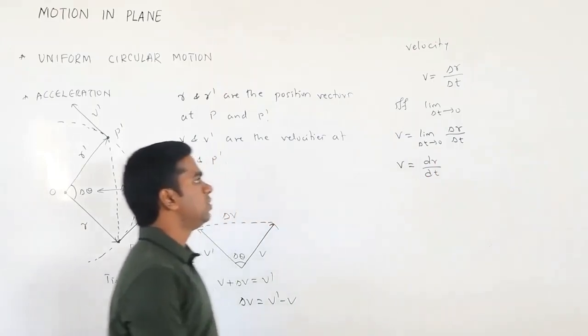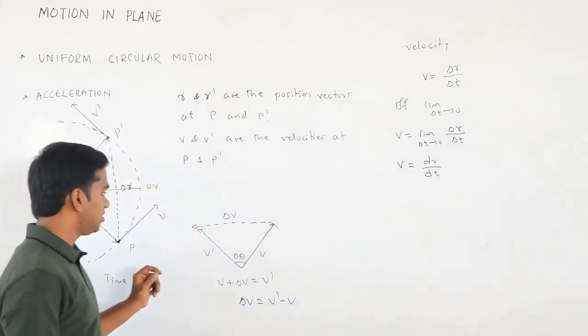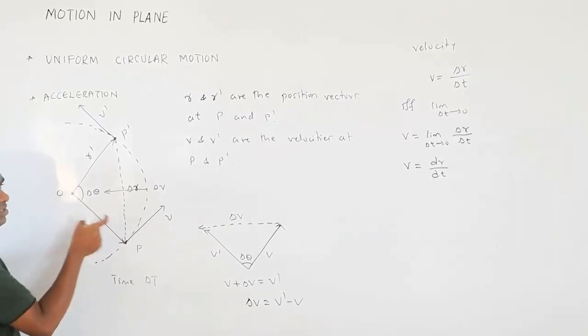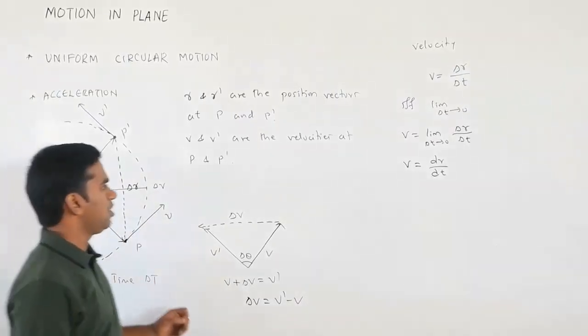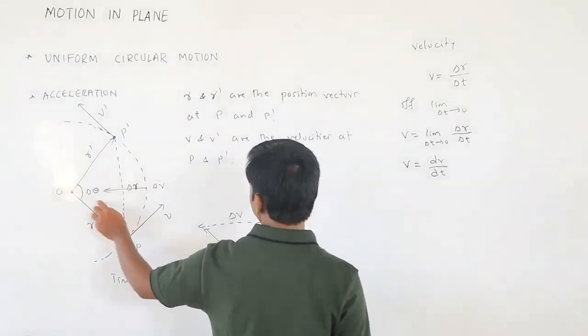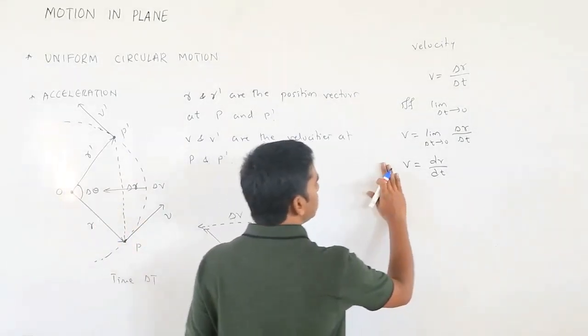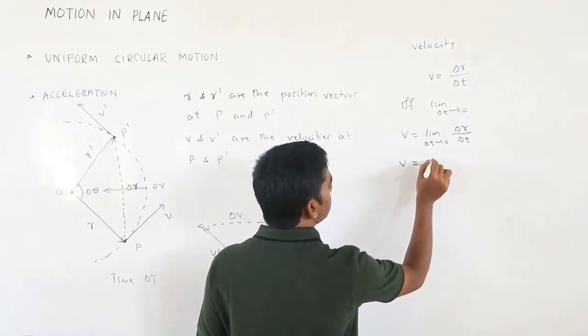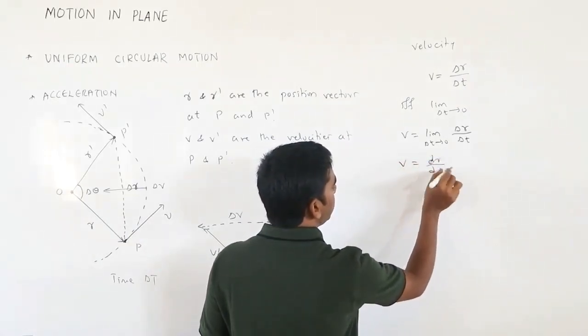Okay, so this is about the velocity. What is the direction of velocity? If you talk about the change in direction, it is toward the center. These are instantaneous velocities, so no need to worry about this.